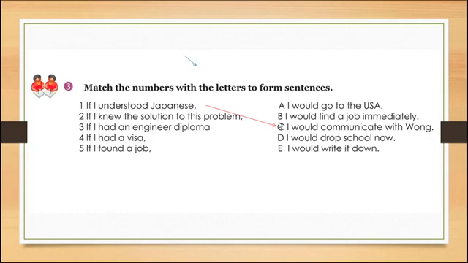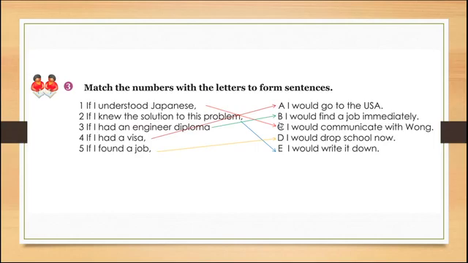Number 2, if I knew the solution to this problem, I would write it down. If I had an engineer diploma, I would find a job immediately. For number 4, if I had a visa, I would go to the USA. And for sentence number 5, if I found a job, I would drop school now.